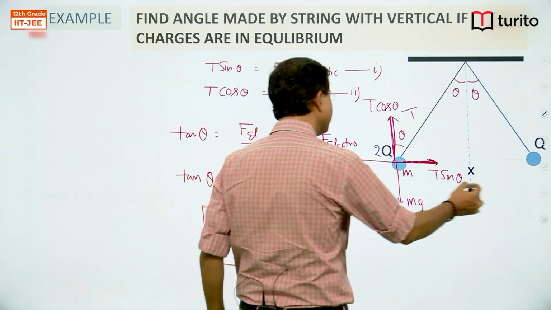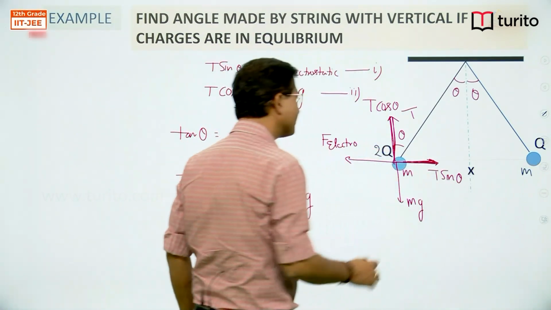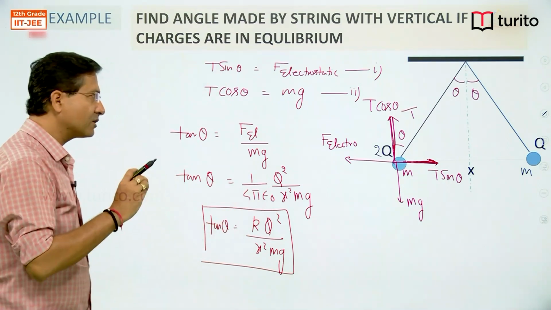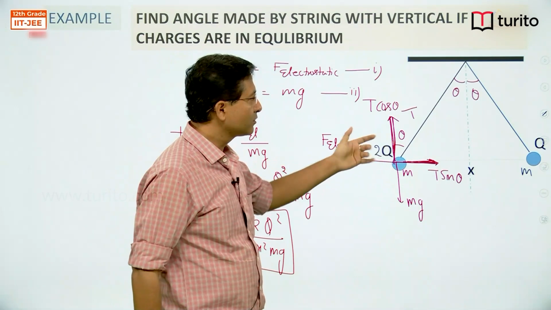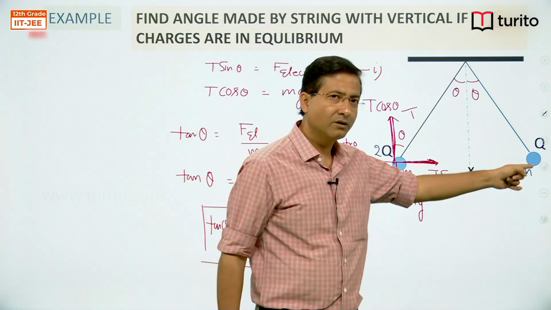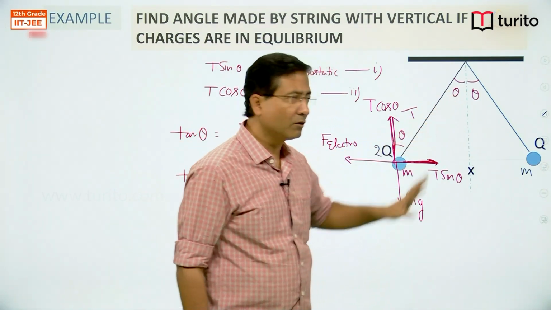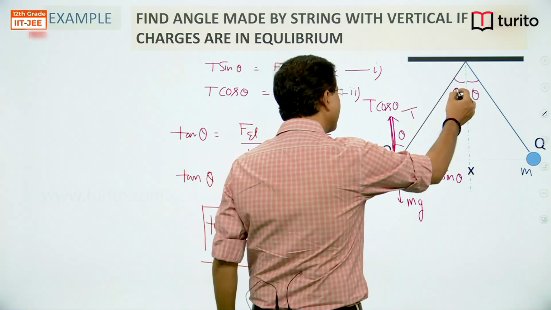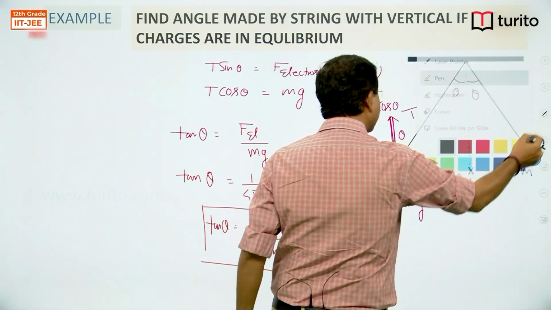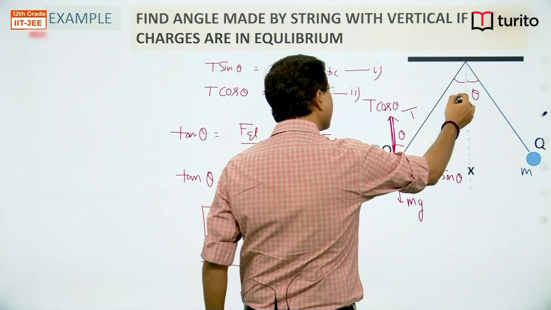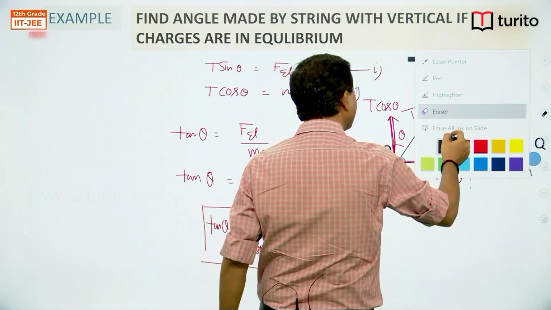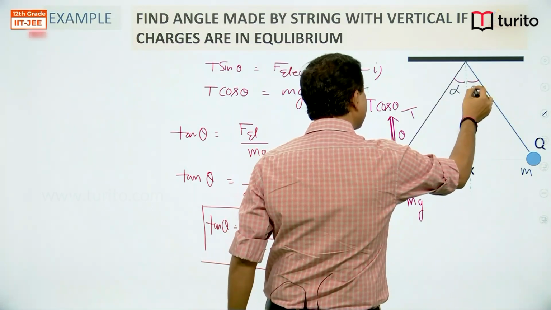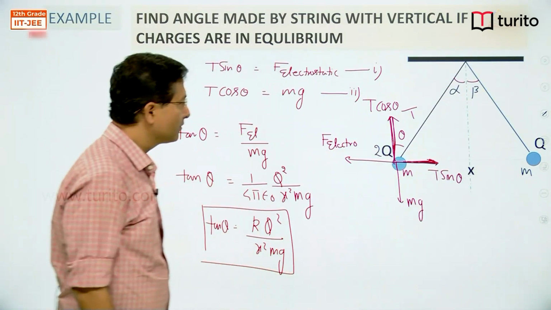So the mass of this one is m, the mass of this one is m. I am not going to change that, I have just changed the charge on another particle. So now this is 2q and this is q. Which angle will be more? If I call one angle alpha, another angle beta.